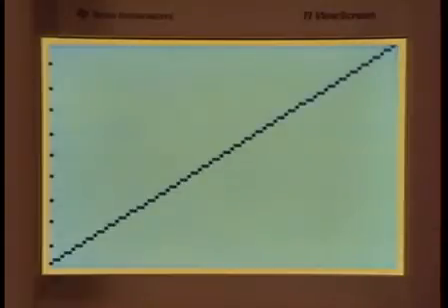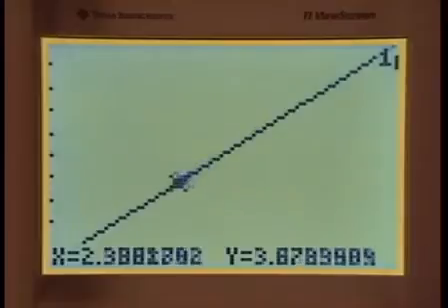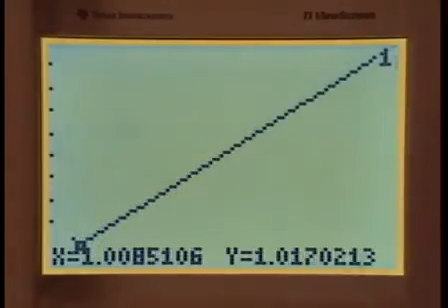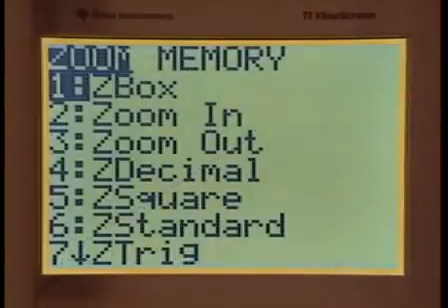Again, let's zoom out. So let's bring us down here to about the left corner because we are in the first quadrant. This is where x and y are positive, so I want to back up, make a bigger window so we can see the entire graph. Let's zoom out.